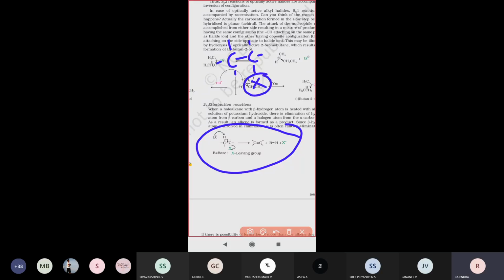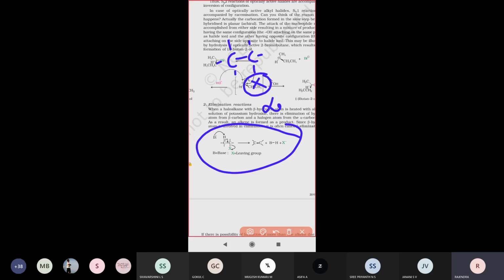X is nothing but one of the halogens. Here the elimination reaction takes place where one alpha halogen is eliminated. The carbon atom to which the halogen is attached is called the alpha carbon.